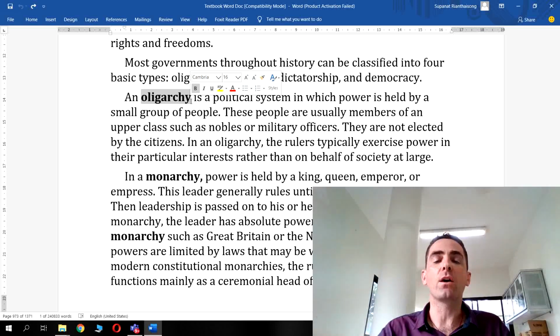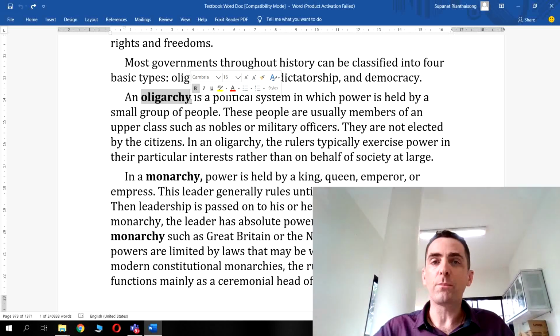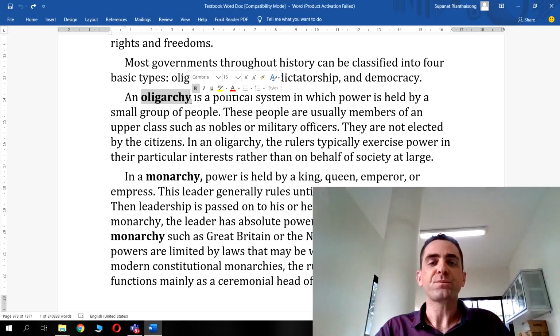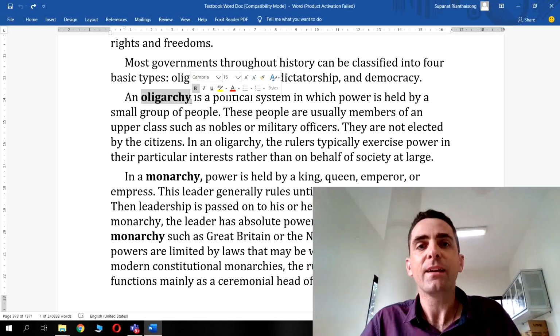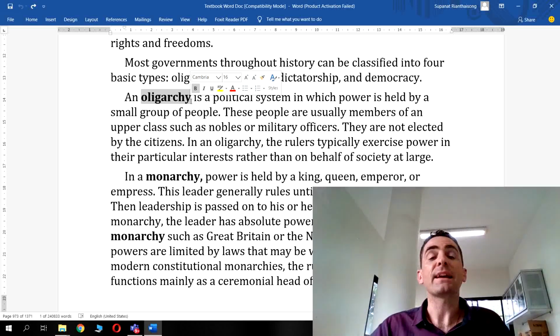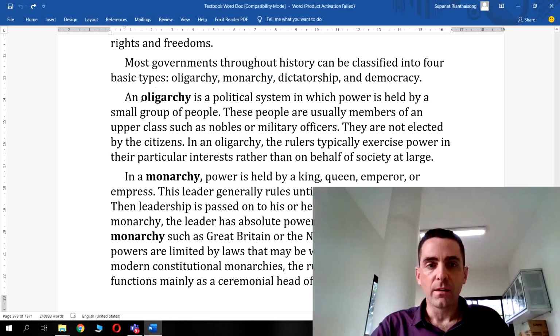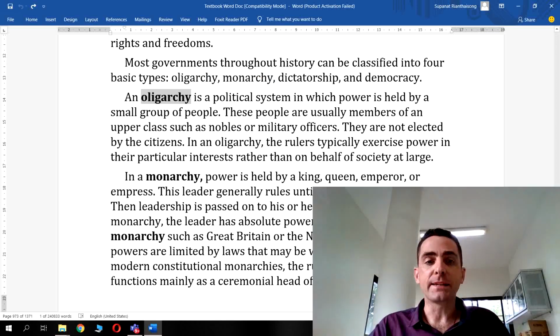It could be that they are a military government in which you have a small number of people making all the decisions, and usually what happens is the greater interest of society gets forgotten about quite quickly, and the interest of this small group and their friends takes precedence. So that's an oligarchy. Obviously, you could argue a very unfair and elitist form of government.